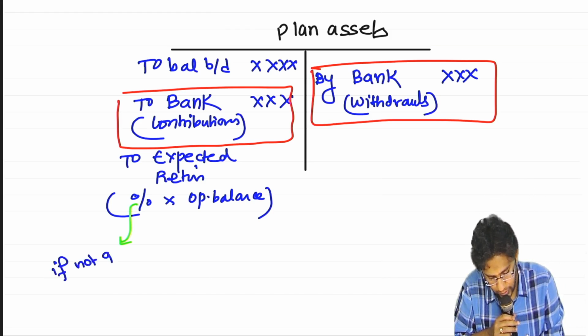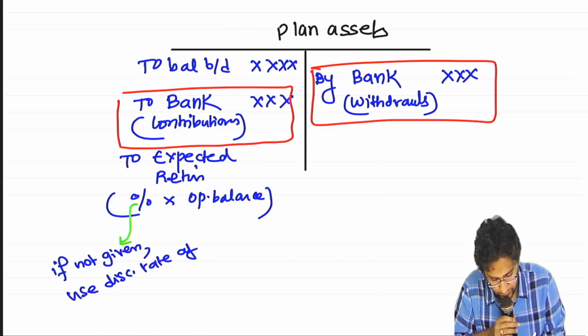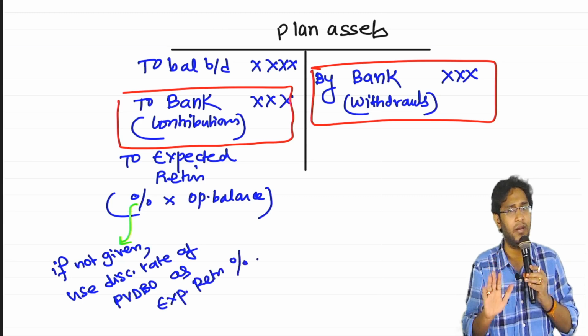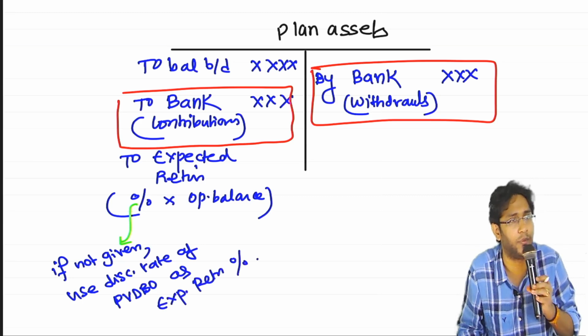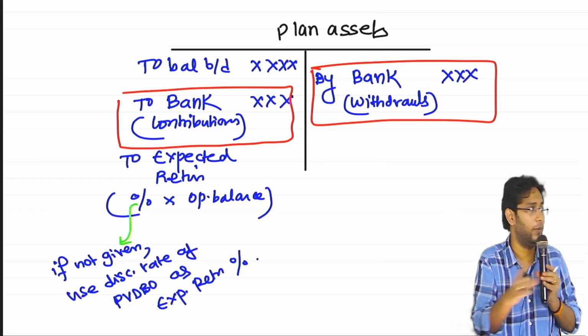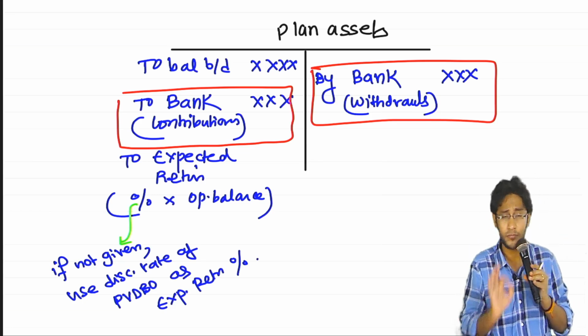If not given, use the discounting rate of PVDBO as the expected return. If it is given, definitely take it. If it is not given, the discounting rate of PVDBO, you have to use it here as expected return.